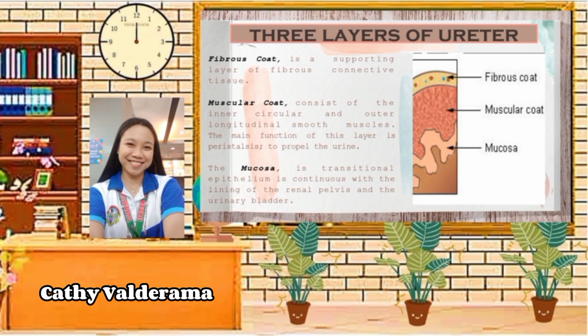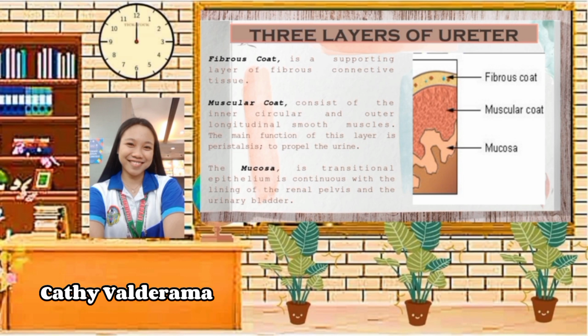First is the fibrous coat, which is a supporting layer of fibrous connective tissue. This is the outer layer of the ureter and its function is to support the connective tissue. Second is the muscular coat, which consists of the inner circular and outer longitudinal smooth muscles, and the main function of this layer is peristalsis, to propel the urine. This is the middle layer of the ureter and its function is peristalsis.